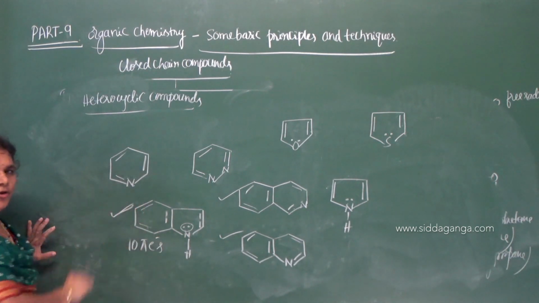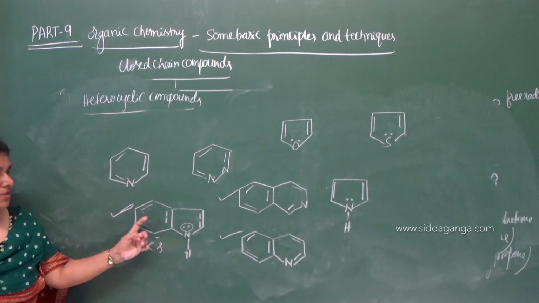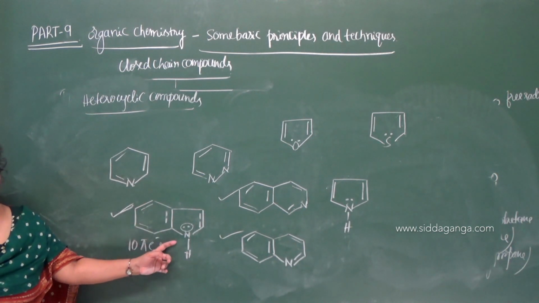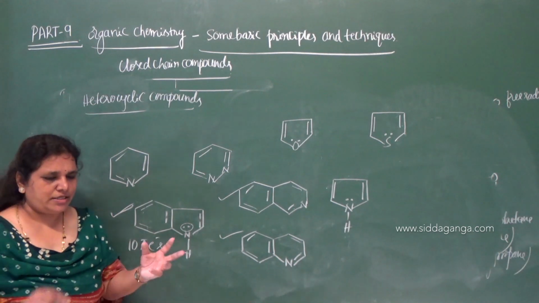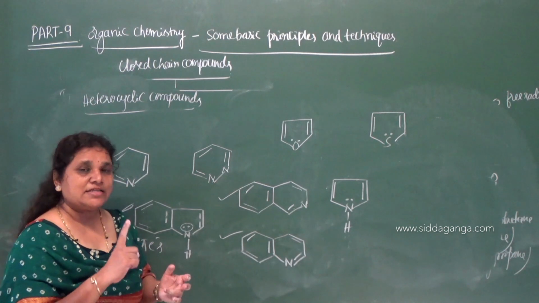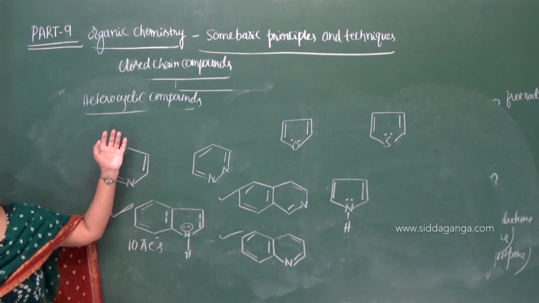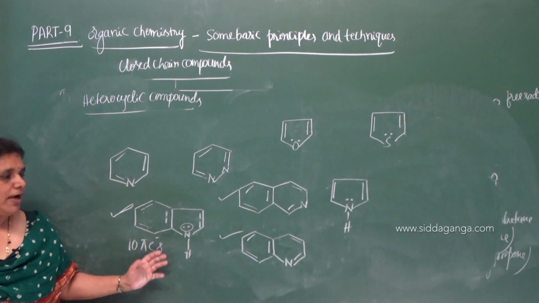Therefore, it is aromatic. What type of aromatic? Heterocyclic benzenoid aromatic compound. So when a compound is heterocyclic containing at least one benzene ring, and if it satisfies the Huckel rule, then those compounds are called heterocyclic benzenoid aromatic compounds.